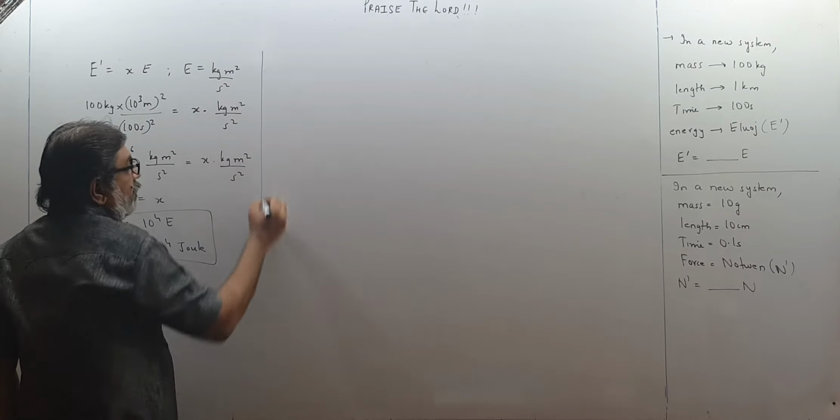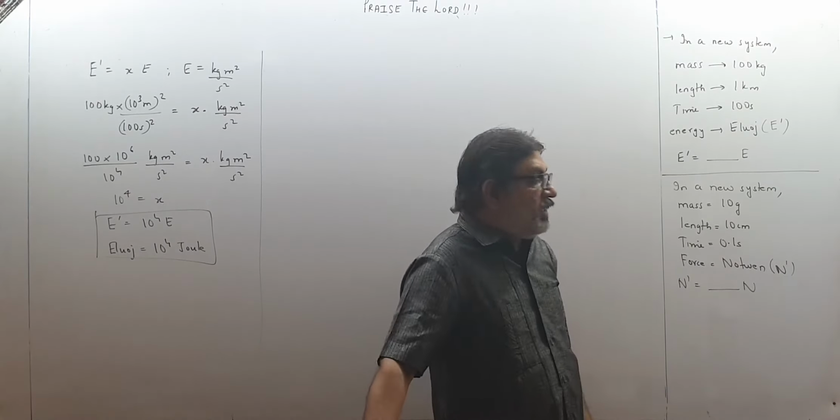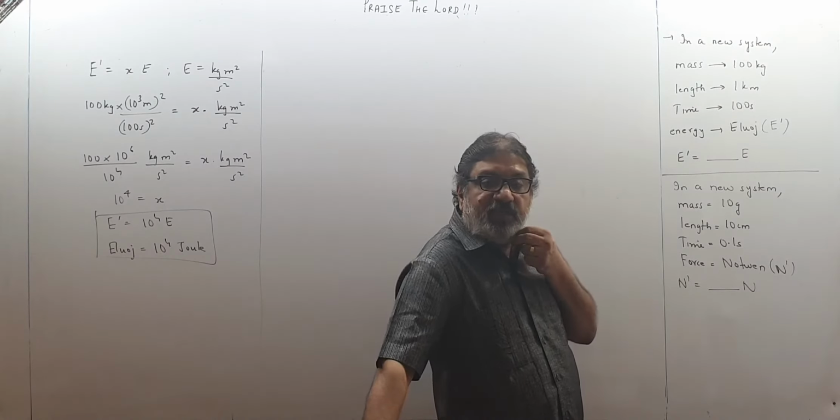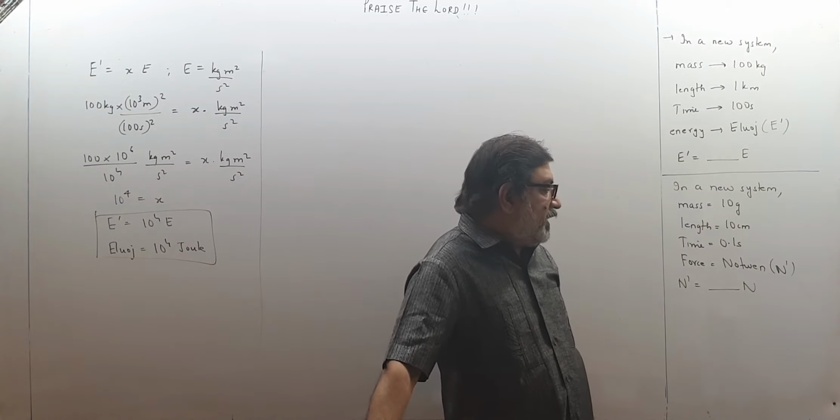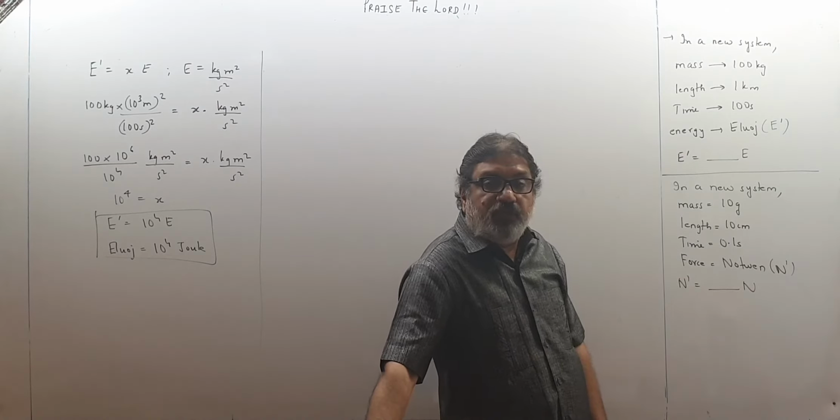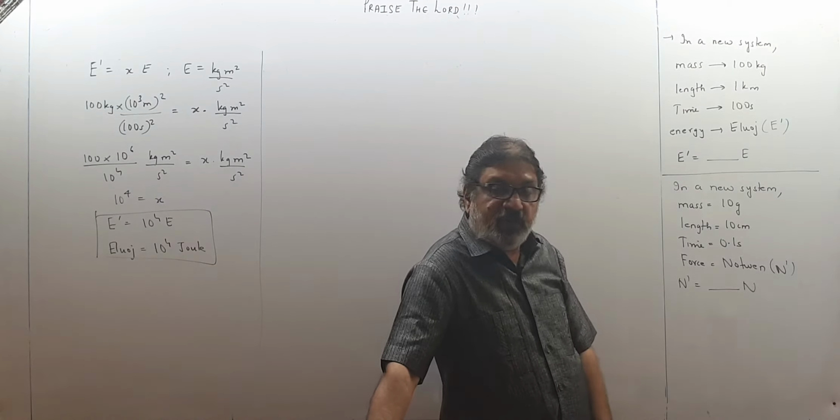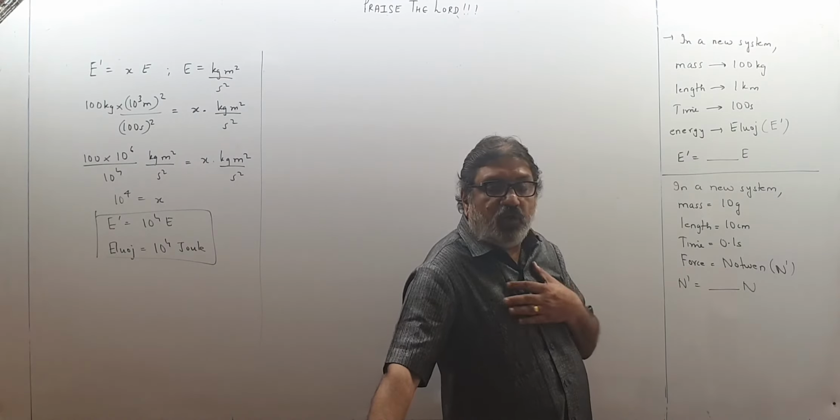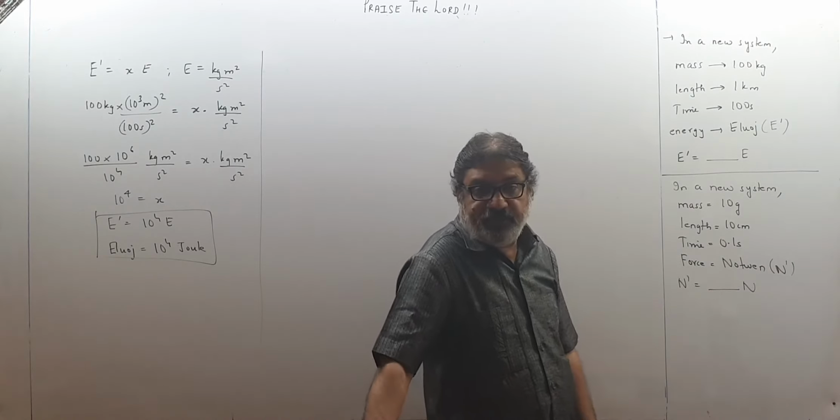Then next one, children. In a new system, mass is taken as 10 gram instead of 1 kg, length is taken as 10 centimeter instead of 1 meter, time is taken as 0.1 second instead of 1 second. The new unit of force is called Newton N dash in the new system. So how much is N dash in terms of N?